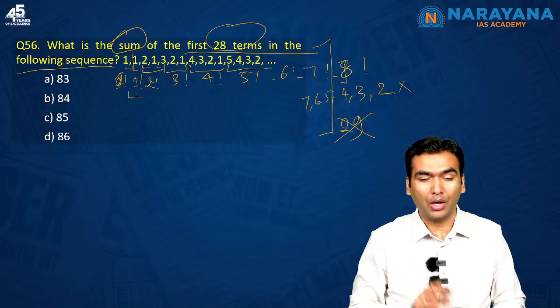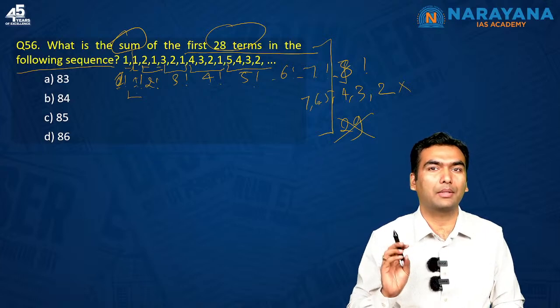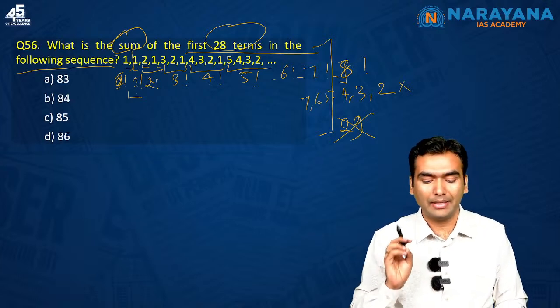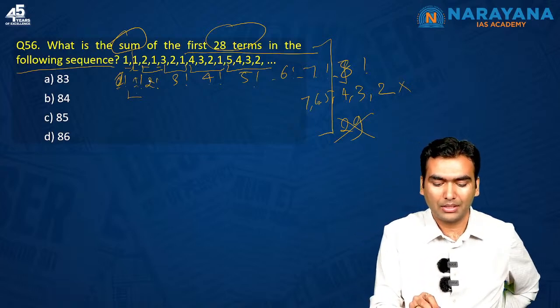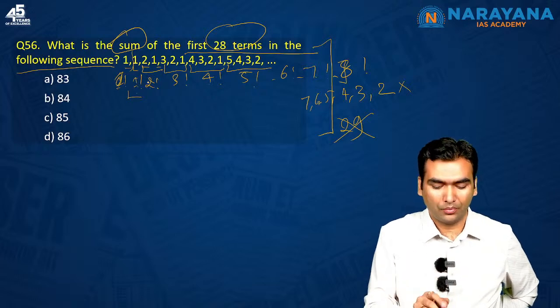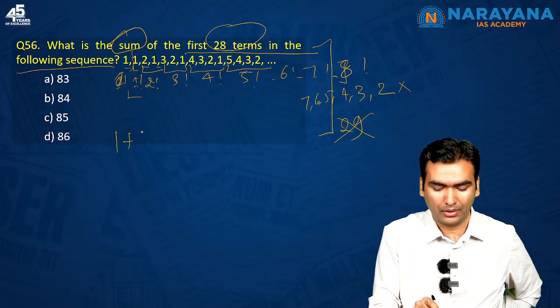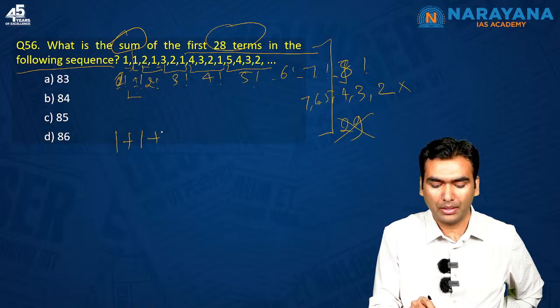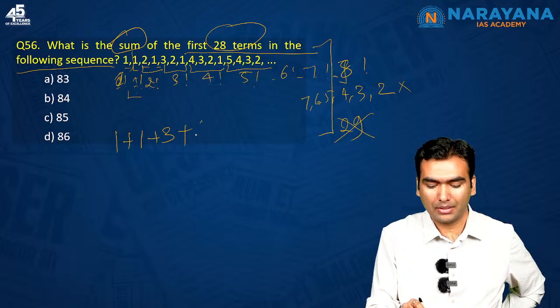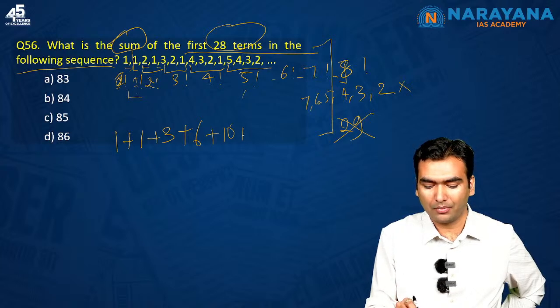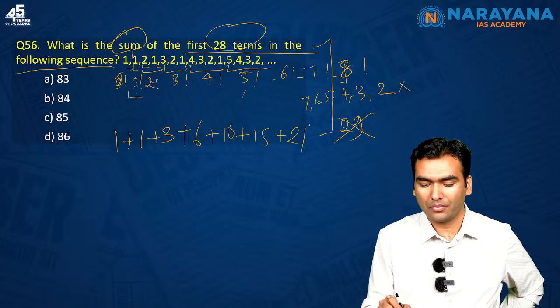Now our duty is not finished with finding the 28th term. Our duty is to find the summation of these terms also. Effectively, the summation of these terms would be the summation of the first n numbers. So the first is 1; the summation of the first 2 numbers is 1 plus 2, 3; the first 3 numbers is 3 plus 3, 6; 4 numbers is 6 plus 4, 10; 5 numbers is 10 plus 5, 15; 6 numbers is 15 plus 6, 21; 7 numbers is 21 plus 7, 28.